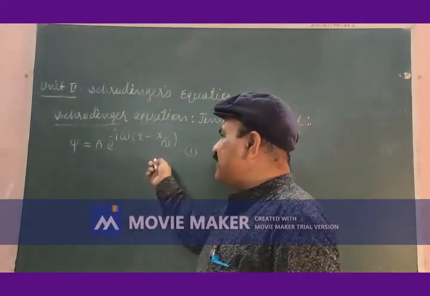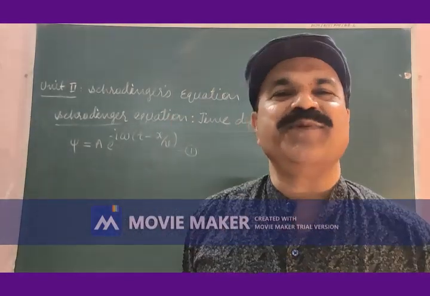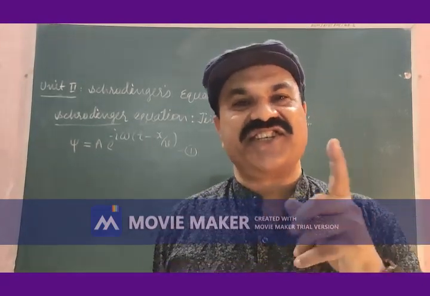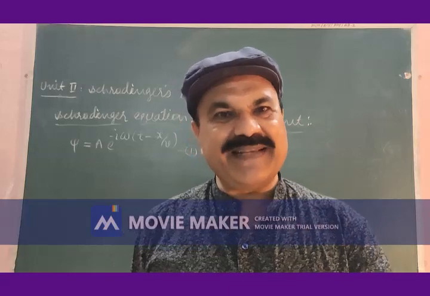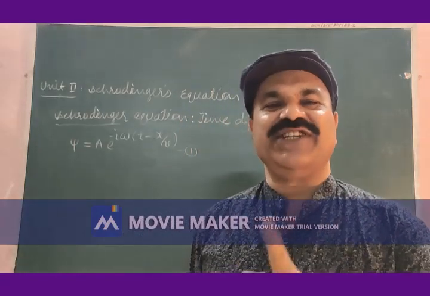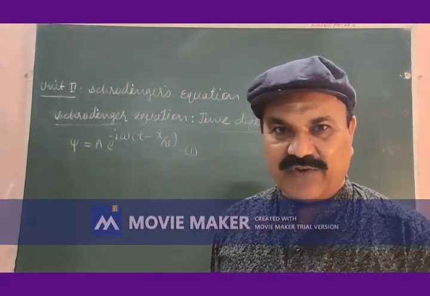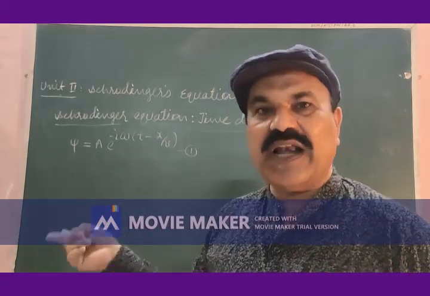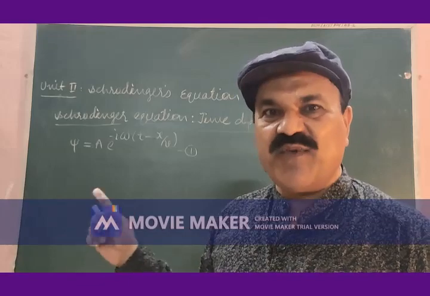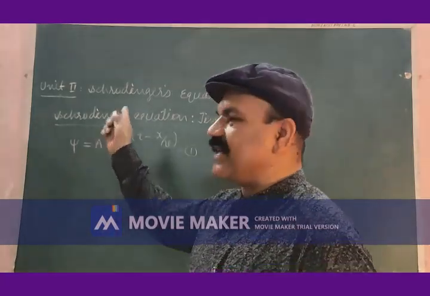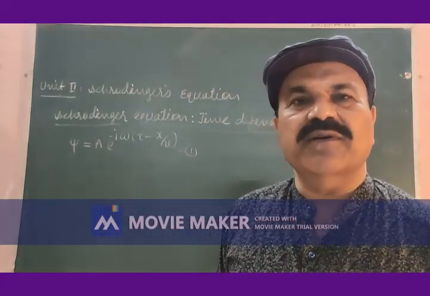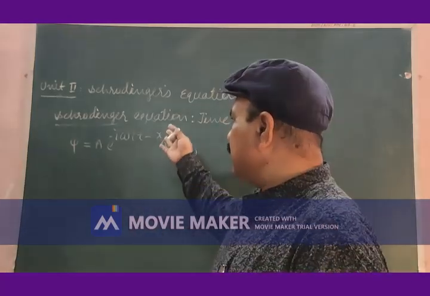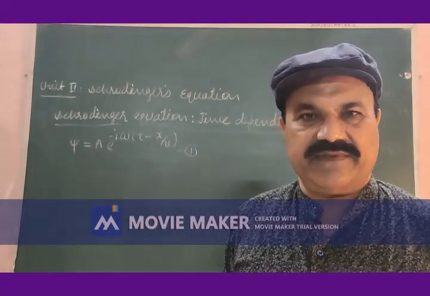And therefore, this x by v also corresponds to time. The time, the instantaneous time when the displacement is x with velocity v. And therefore, the equation for the wave function correlated with the harmonic wave motion is psi is equal to a e to the power minus i omega into, in the bracket, t minus x divided by v.